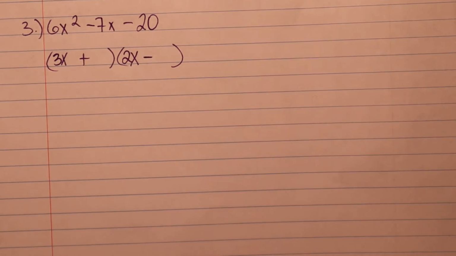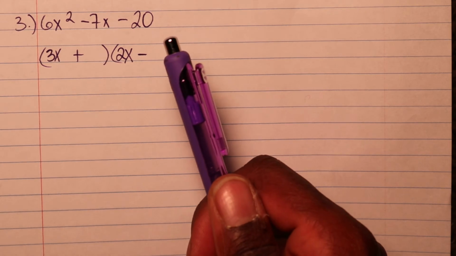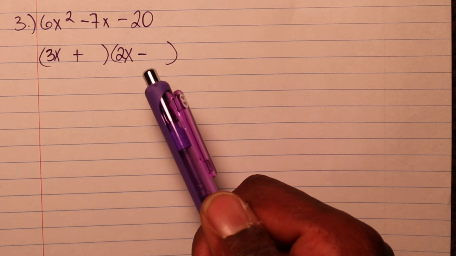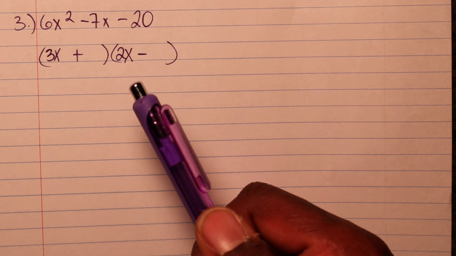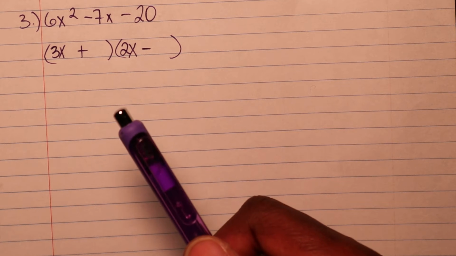Like I said, this is trial and error, so take your time. But once you get the hang of it on your own, it should be like butter. Smooth. Alright, so next, you have to ask yourself the question, what will get us to 20? What will get you to 20 is 10 times 2, 20 times 1, or you also have 5 times 4.